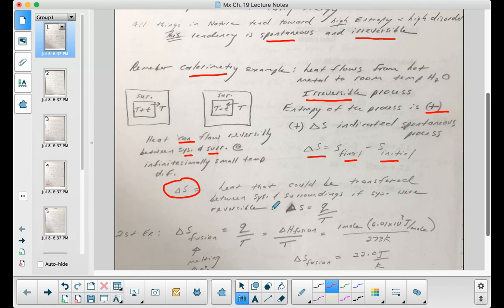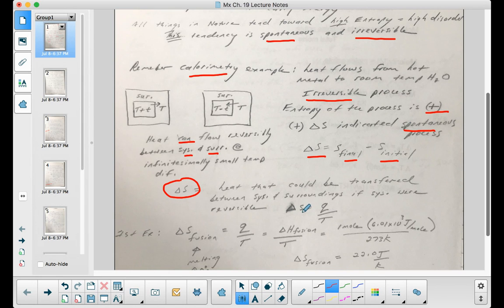Just like in your calorimetry example, when the metal went into the cooler water, as I said above, it's a spontaneous process. It is not reversible. It's an irreversible process, therefore spontaneous.